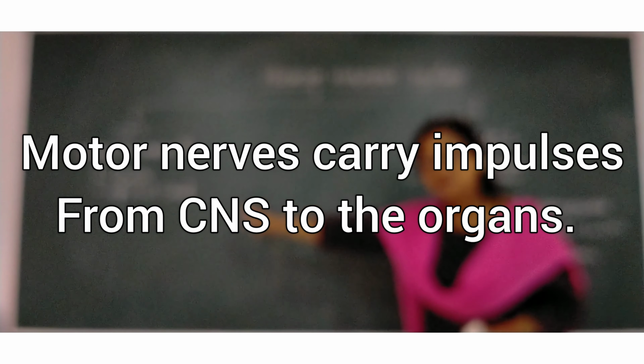These motor nerves carry impulses from central nervous system to the organs. Once again, central nervous system means brain or spinal cord. They carry messages, or orders, from the brain or spinal cord to the organs.